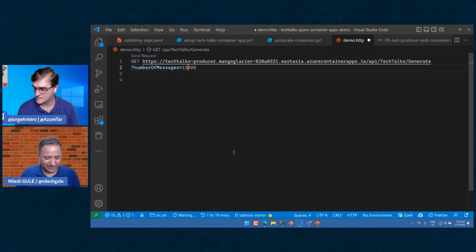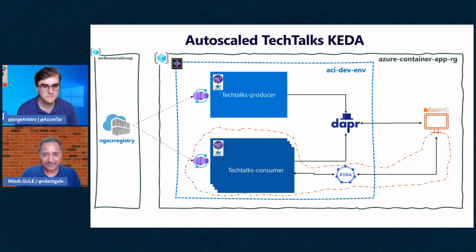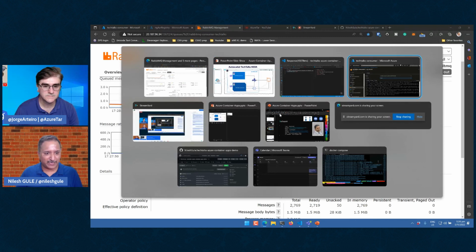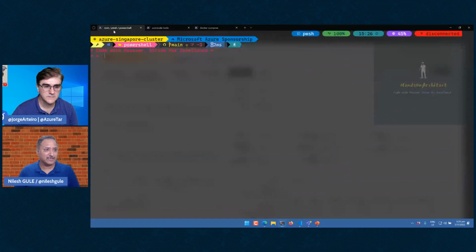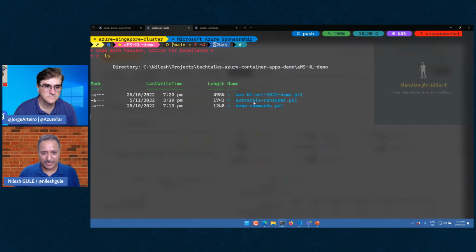So let's say 15,000 messages I'm going to send. We should be, yeah. So we see a jump here, which means those messages are getting populated. While the messages are getting populated, let me go and apply that particular auto scale, the Keda configuration. So I have this auto scale consumer script in my demo folder. I will go and run that.